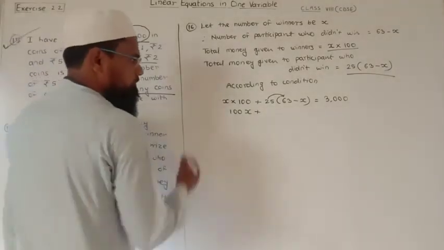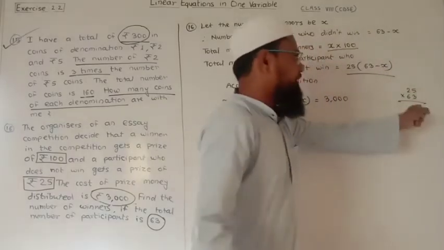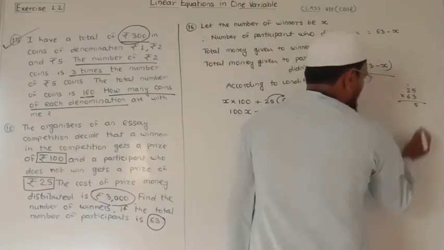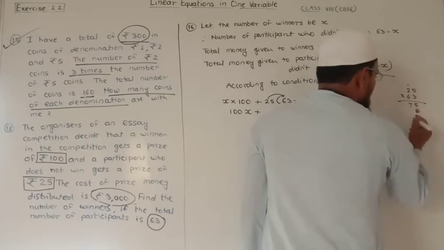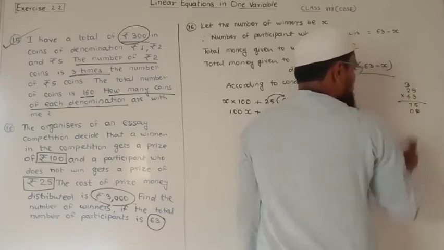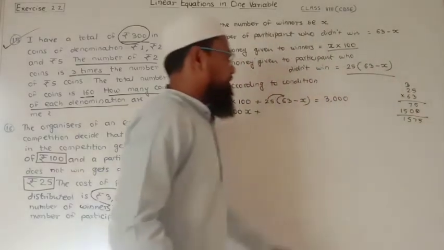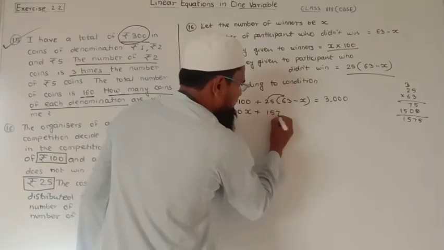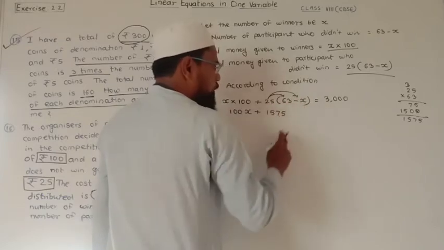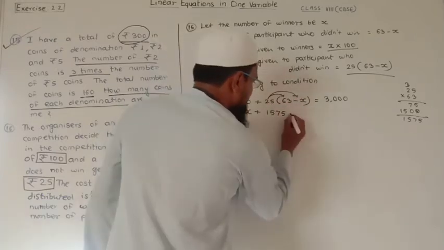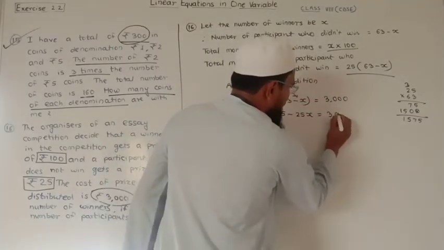first of all we multiply 25 into 63. 3 5s are 15, 1 is carry, 3 2s are 6 and 1 is 7, extra 0, 6 5s are 30, 3 is here, 6 2s are 12 and 3 is 15. So we will get here 1575. Now we multiply 25 into x, means minus sign as it is, 25x is equal to 3000.